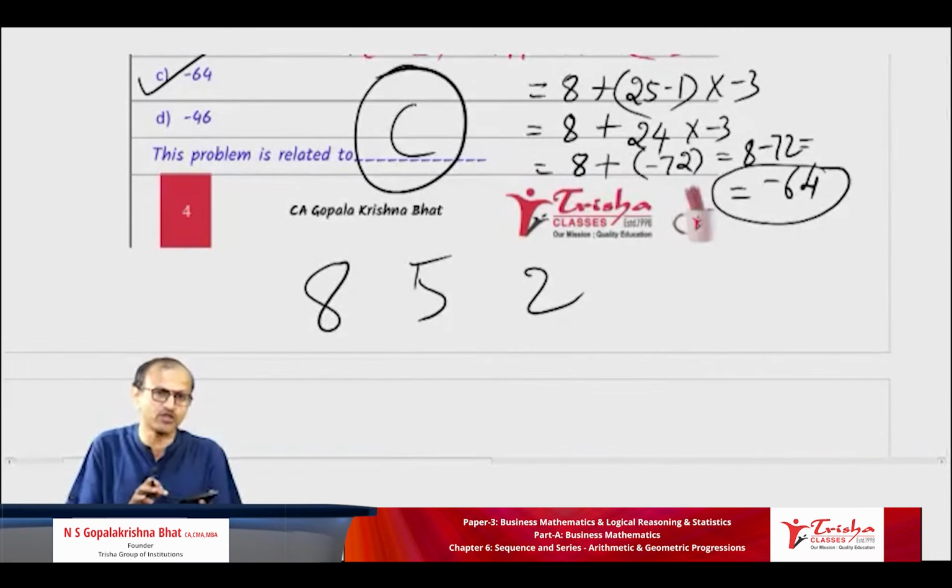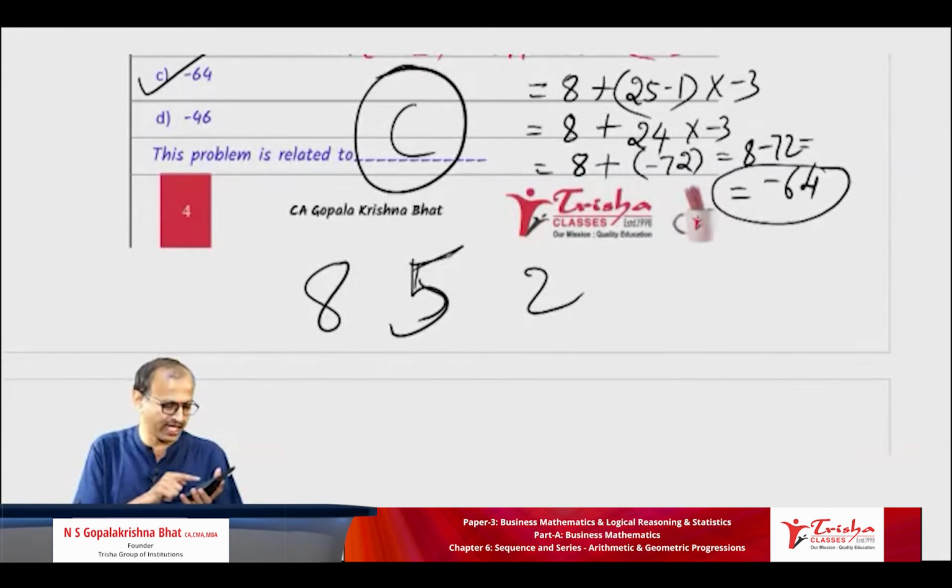Do all of you have a calculator? 8 minus 3, do it. What will you get? Use the calculator, otherwise you will not understand. 8 minus 3 will give 5. Then minus 3 will give 2. Okay, I repeat again: 8 minus 3 gives 5, then minus 3 gives 2.